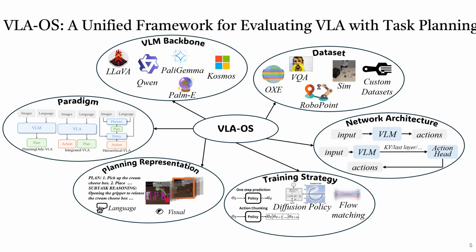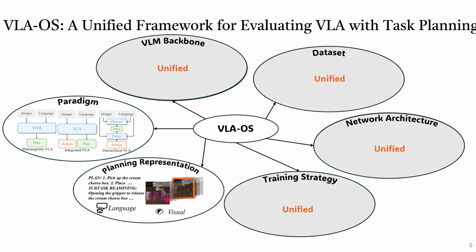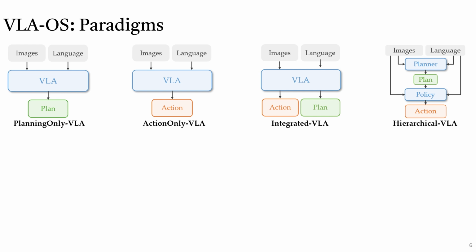In this work, we present VLA-OS, a unified framework for evaluating VLA with task planning. We provide standard and unified implementations across VLM backbone, datasets, network architectures, training strategies, and explore the effects of different VLA paradigms and planning representations. This makes VLA-OS a strictly controllable experimental investigation. For the paradigms, current VLAs are mainly divided into 4 categories.